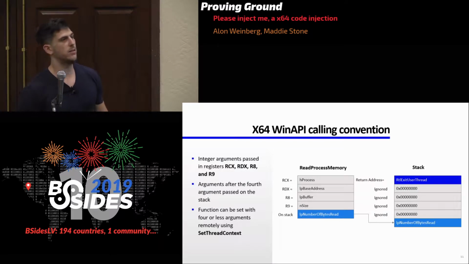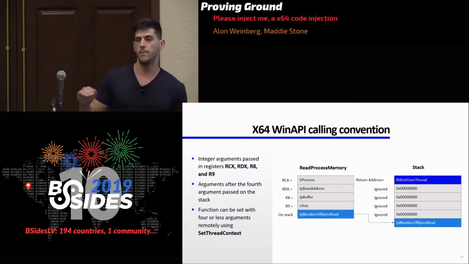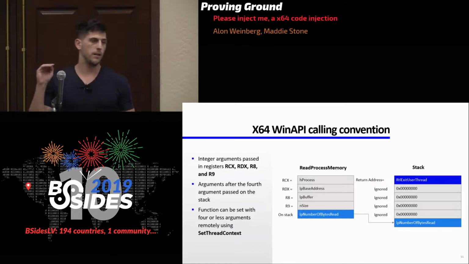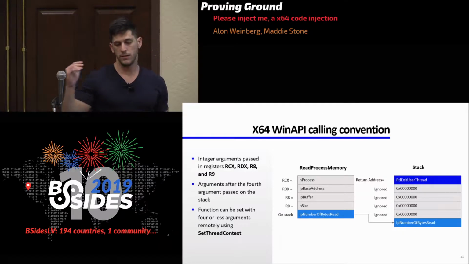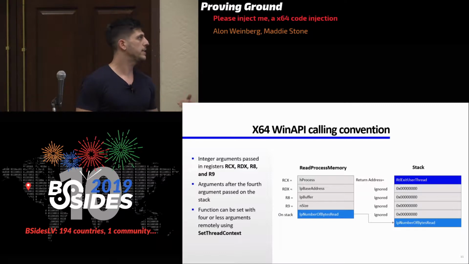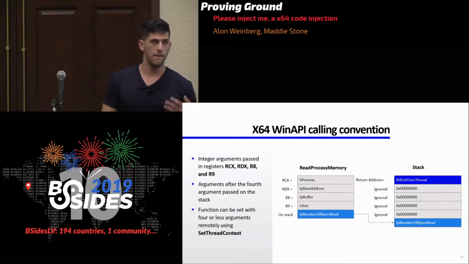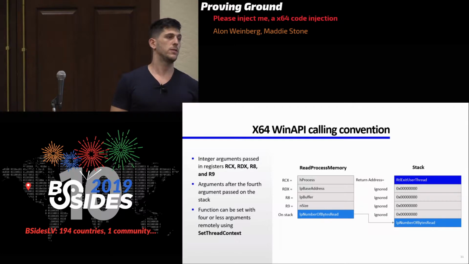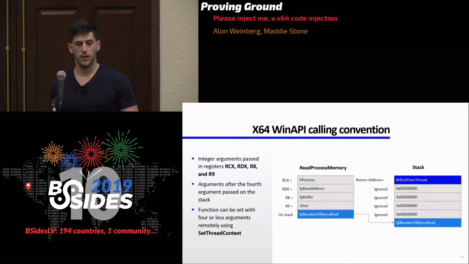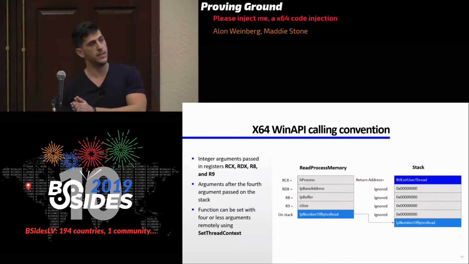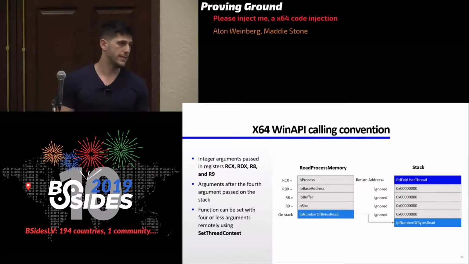Okay, so now let's talk about the x64 WinAPI calling convention. In this calling convention, parameters are passed in the RCX, RDX, R8, and R9 registers. Okay, so it's possible to pass 4 arguments to a function using registers. In x86, we only do it through the stack.